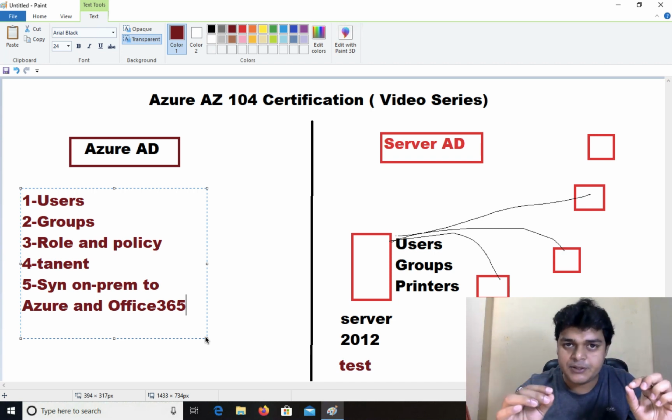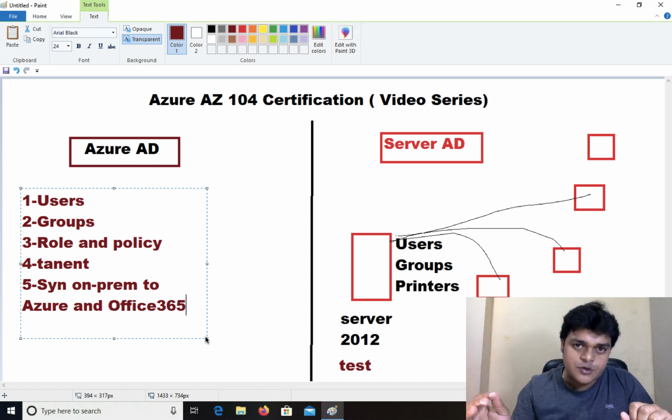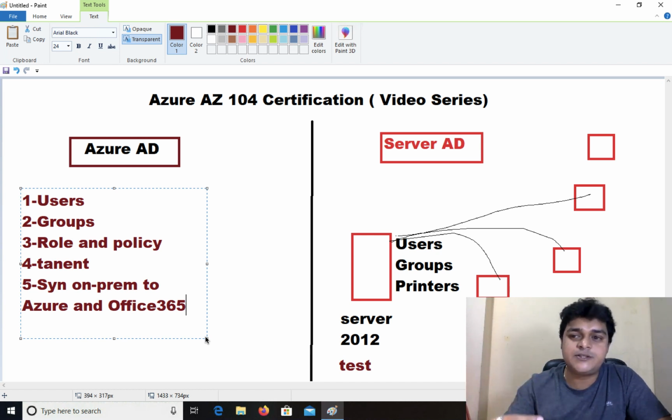This is the basic information. We'll discuss more, such as Intune, MDM, how we can add a customized domain, and how we can manage our Windows 10 operating system running on-premises. You create your user with the help of Azure Active Directory and configure it with your on-premises Windows 10 operating system.